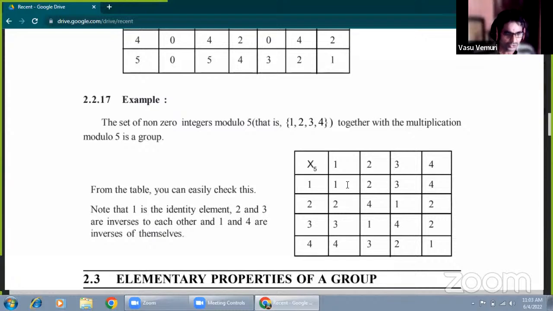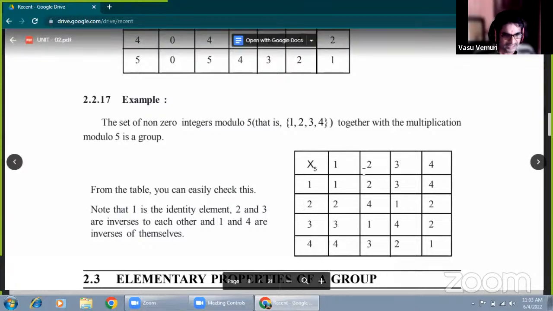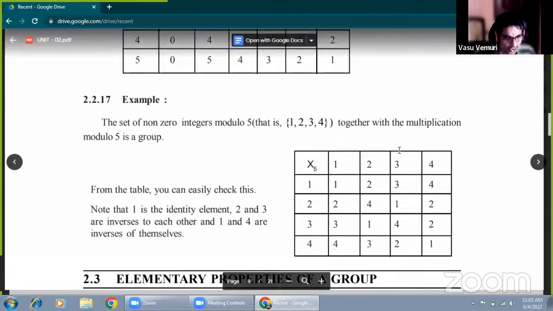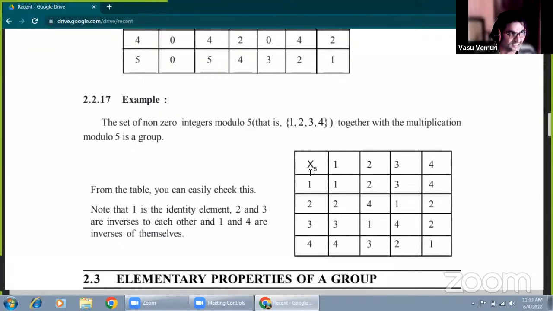Now, closure law, associative law. Associative means we take any three elements: 2, 3, 4. 2 into 3 is 6. 6 into 4 is 24. 24 by 5 means 4 times cancelled, remainder is 4. Step by step: 2 into 3 is 6, 6 divided by 5 means 1. 1 into 4 is 4.